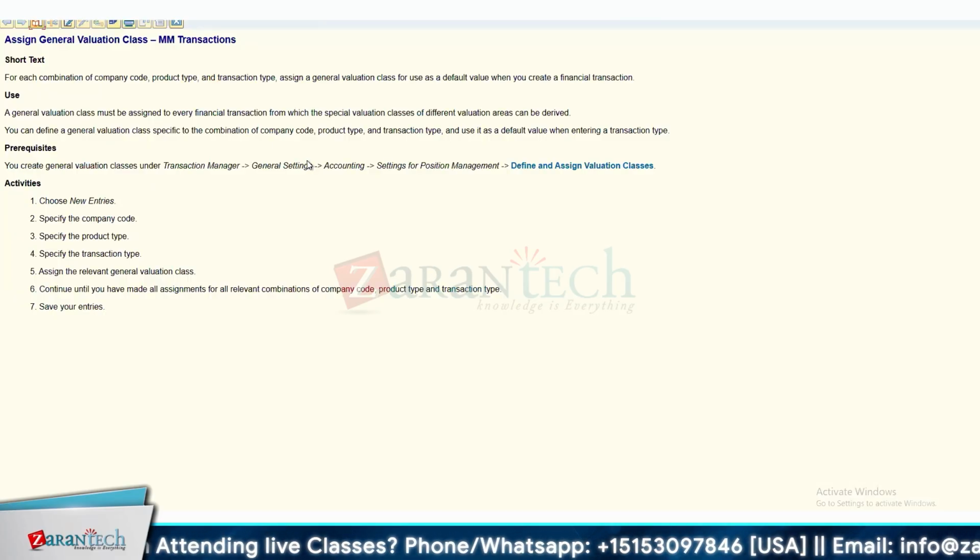Okay. Yeah. So let us talk about the valuation class. This is again one of the configurations where we define a valuation class based on a combination of company code, product type, and transaction type. General valuation class should be assigned to every transaction from which a special valuation class can be derived. We can generate a valuation class based on the combination specific to company code, product type, and transaction type, and use it as a default value on entering a transaction type. So these are the things required when we create a valuation class: company code, product type, transaction type, and a valuation class.